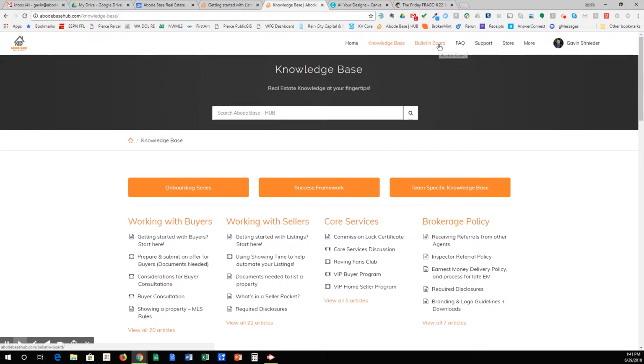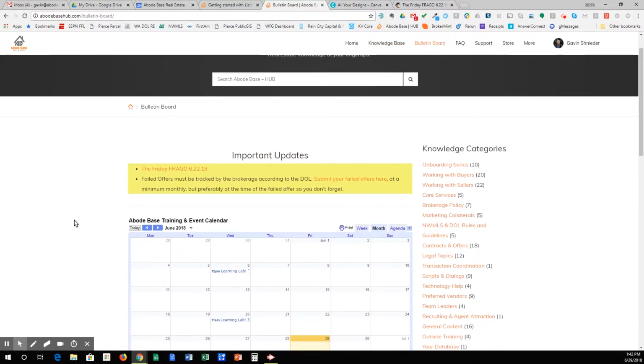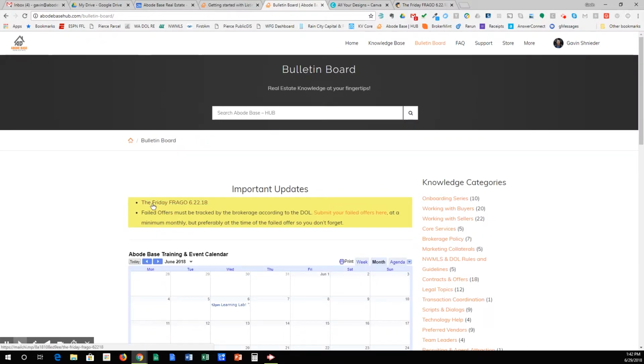Now, the next part of the hub here is the Bulletin Board. Just a really quick section that has some important things pinned up here at top. One of them is called the Friday Frego. We'll talk about that in a sec. A kind of message section from the brokerage, right, talking about failed offers. And then we have a training and event calendar published down here, and then a link to the private Facebook group.